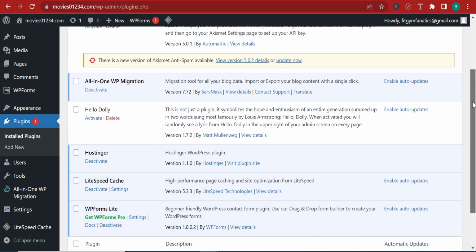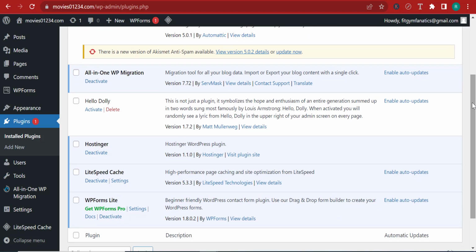If you want to speed your website up, you need a plugin. For that, you might find LiteSpeed Cache. You might find WP Fastest Cache. There are also paid plugins like WP Rocket, which by far is the best plugin out there. But anyways, anything you want to add to your website is a functionality, and that requires a plugin.